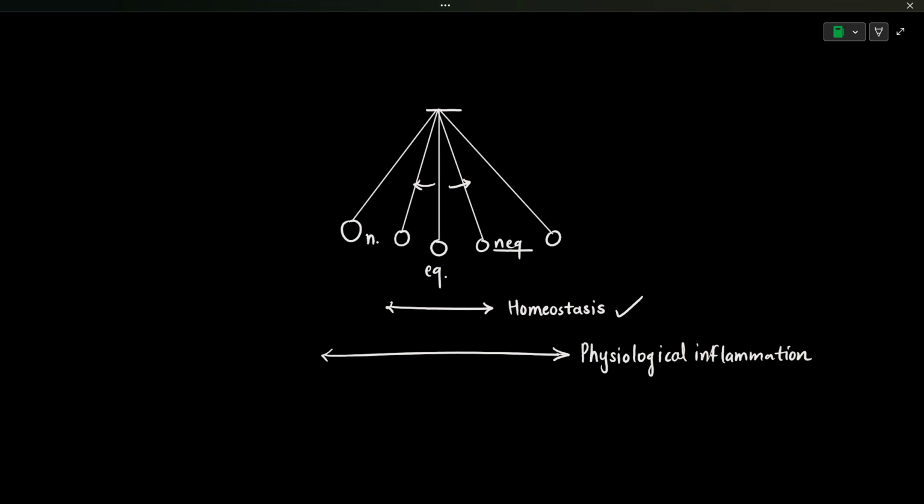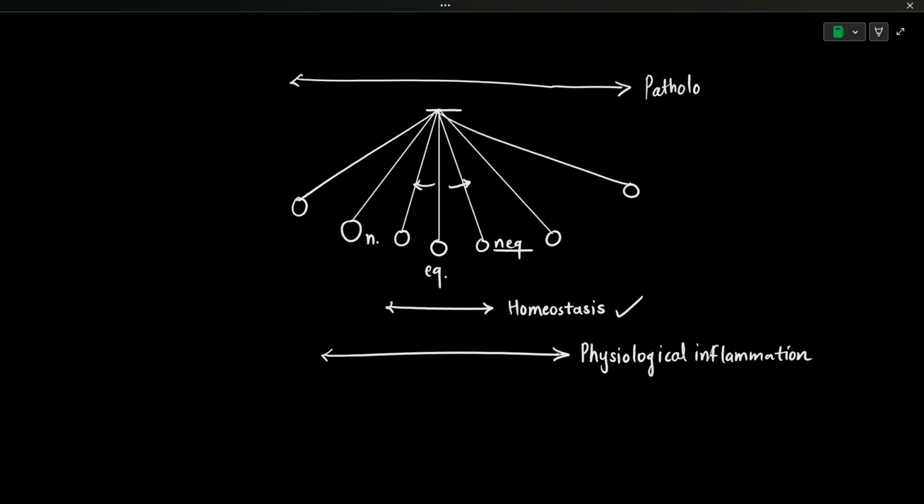Now the individual won't be able to achieve the homeostatic state again, so it won't be able to recover and get into the optimum stage of homeostasis. This particular inflammation is known as pathological inflammation. So let's say that you apply too much force, and the pendulum starts having the motion from this range to this range. This particular state is known as pathological inflammation. It is really a dangerous situation which could even be fatal sometimes.